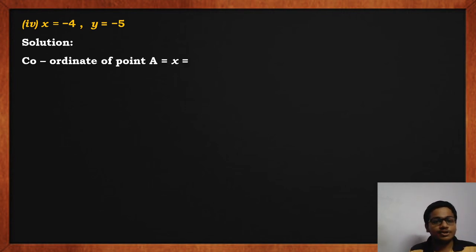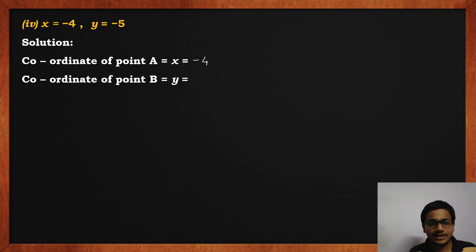Sum number 4. Solution. Coordinate of point A is equal to x. X is minus 4. So we'll write here minus 4. Coordinate of point B is y. Y is equal to minus 5. Now in negative numbers, the smaller the value, the greater the number. Okay. So minus 4 will be greater than minus 5.